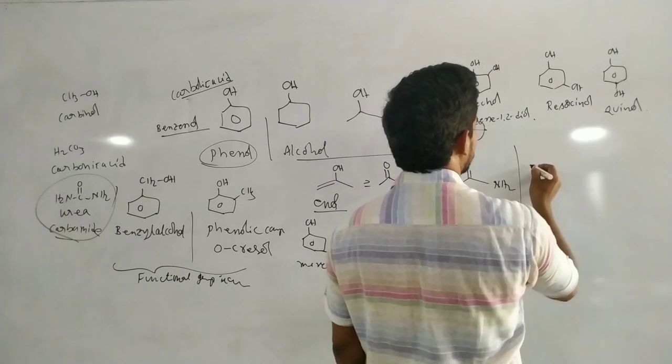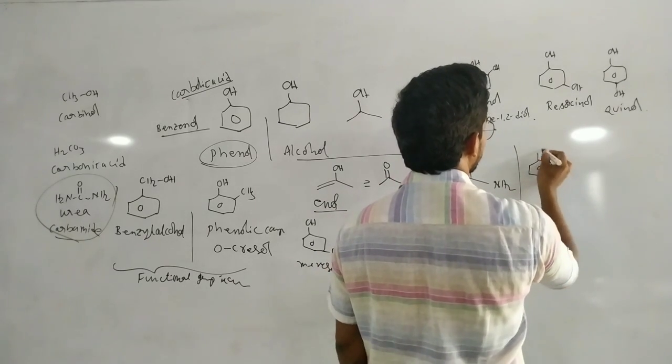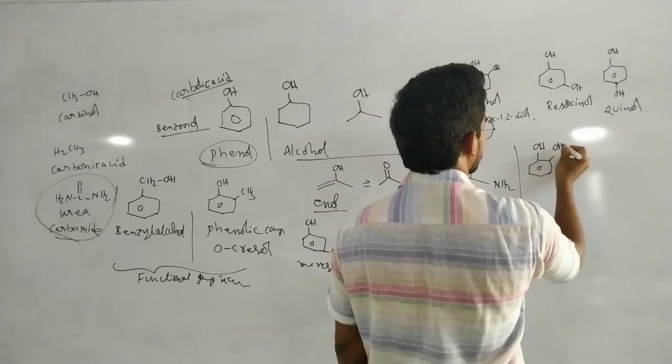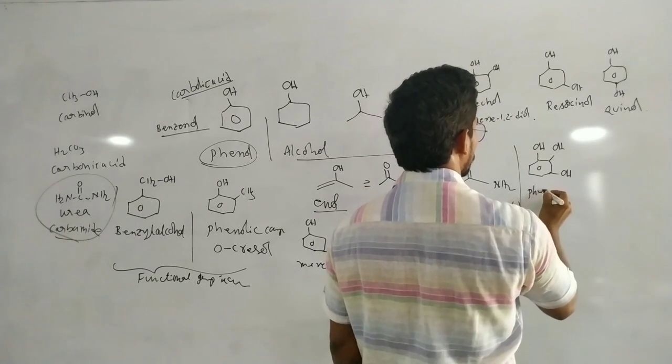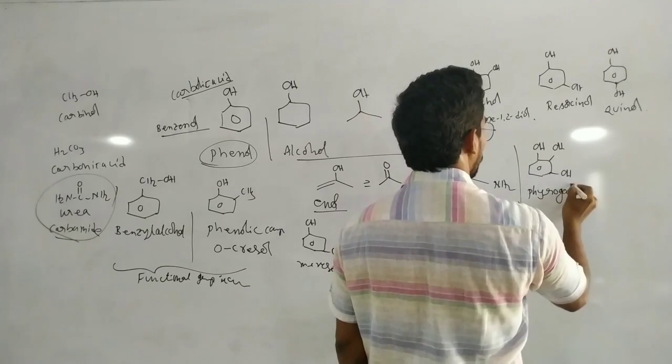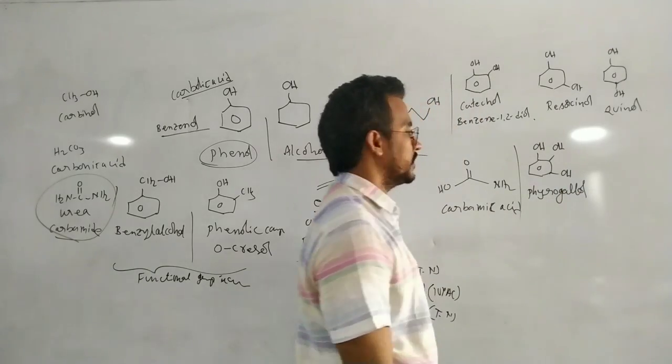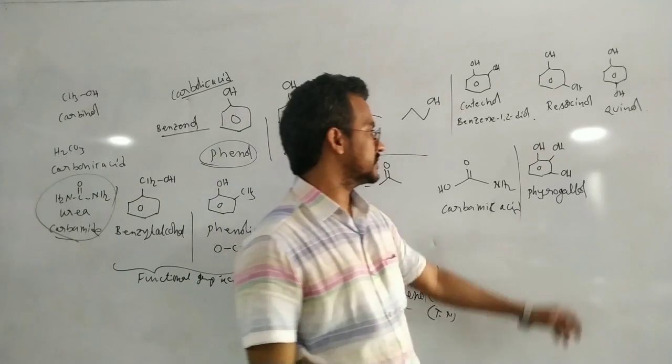Now, if 3 OH groups are attached to the benzene, this is known as pyrogallol.